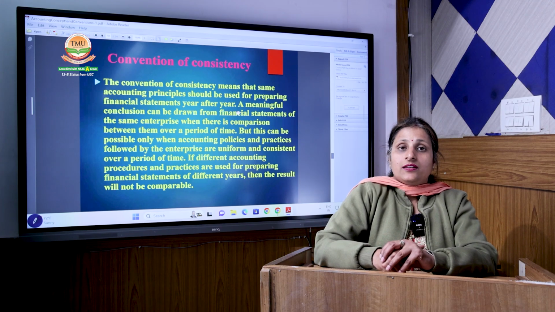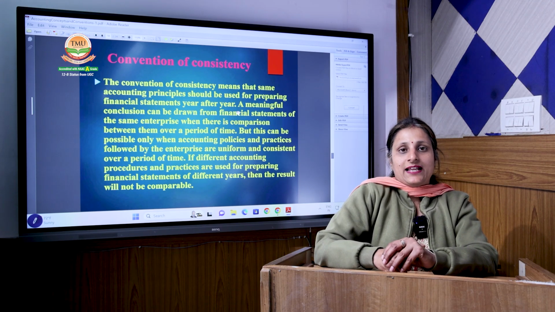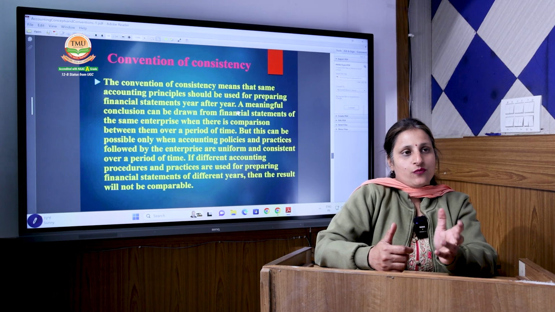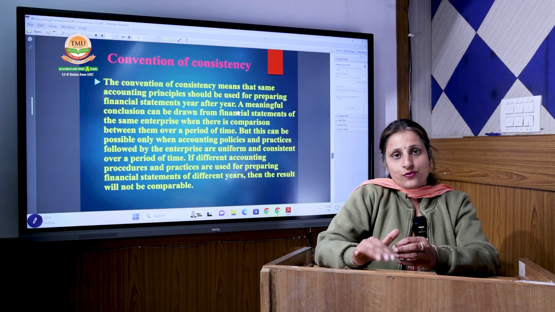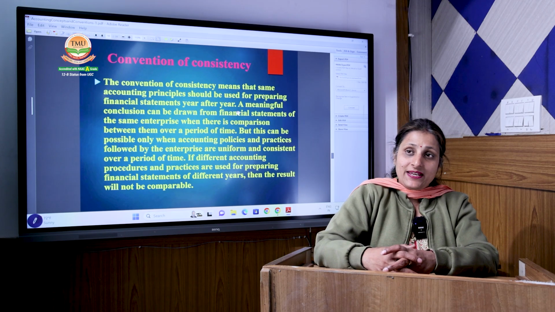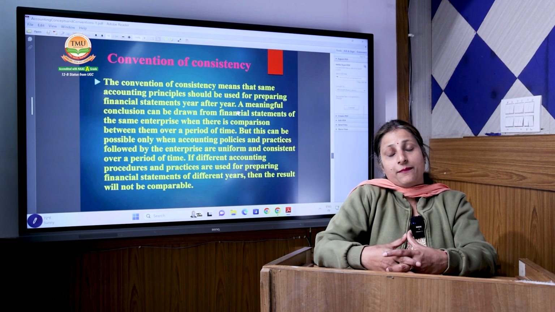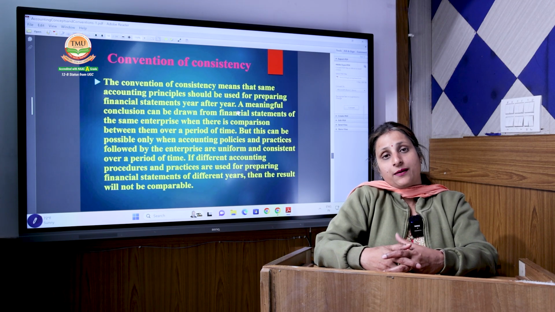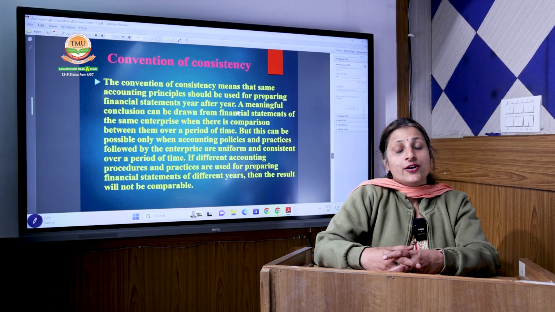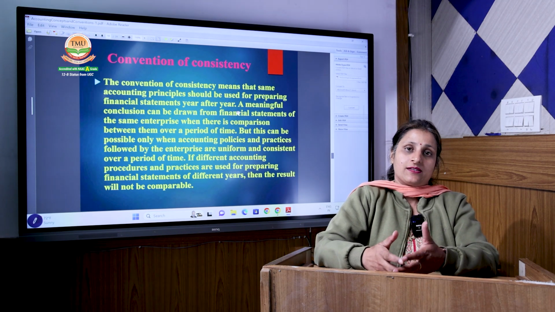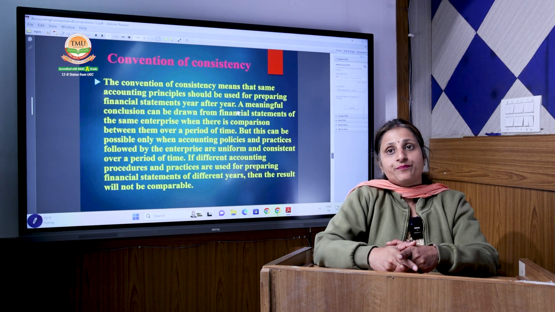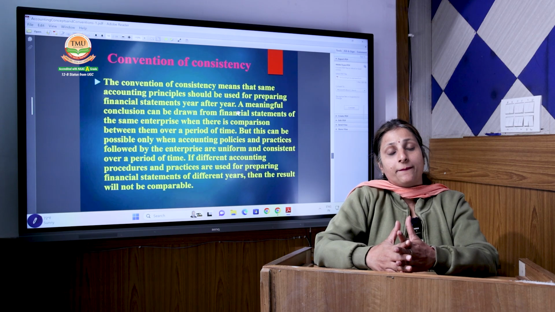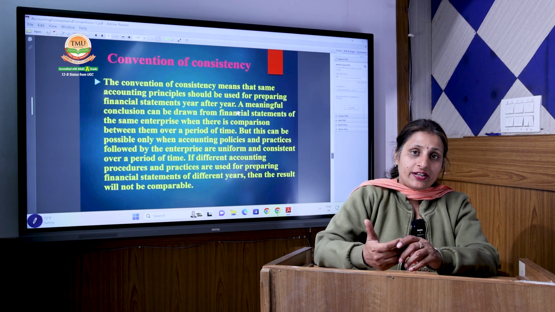That means the company should not use one method of depreciation for one or two years and another method in another year. The formula the company uses for charging depreciation should be consistent over the years. This convention is important to ascertain and compare the financial position over the various years.